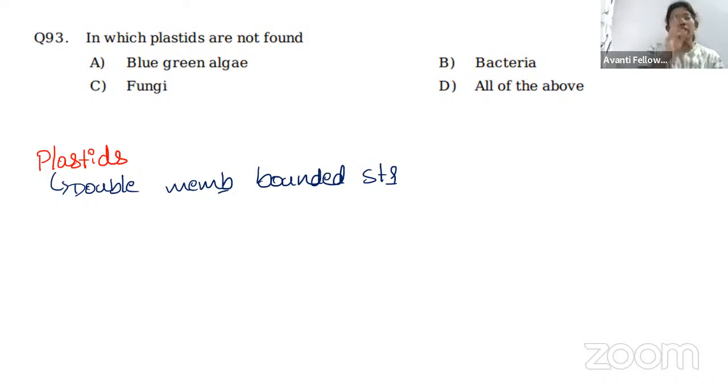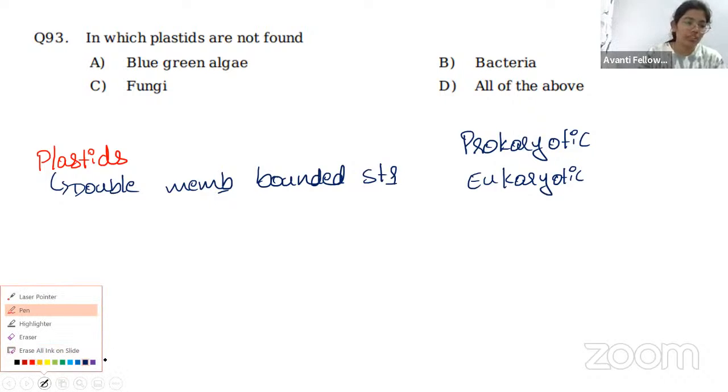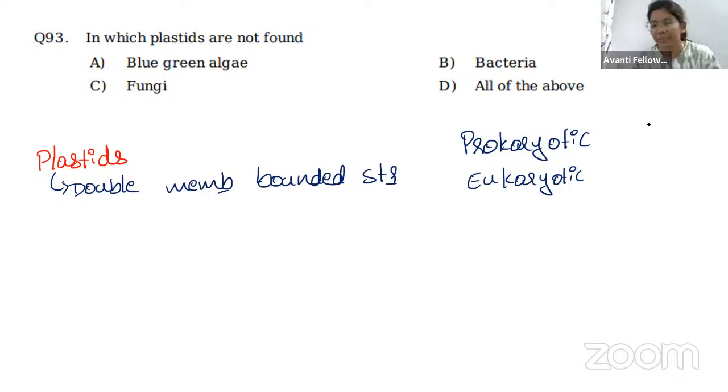So here we have two types of cells. What are those two types of cells? That is the prokaryotic cell and the eukaryotic cell. Sorry for my handwriting. It's been a long time since I used the writing tab, so my handwriting is not so good. Yes, we have a prokaryotic cell and a eukaryotic cell.